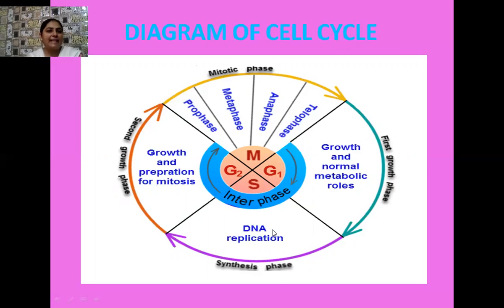Then we have S phase. S phase is concerned with the synthesis of the DNA. So here the parental strand of the DNA, you know that DNA is in the form of a double helix, opens, and both strands of the DNA act as the guiding strand or the template strand.